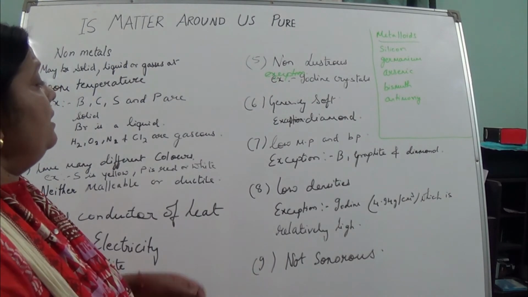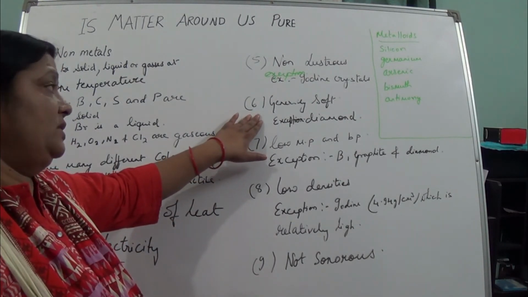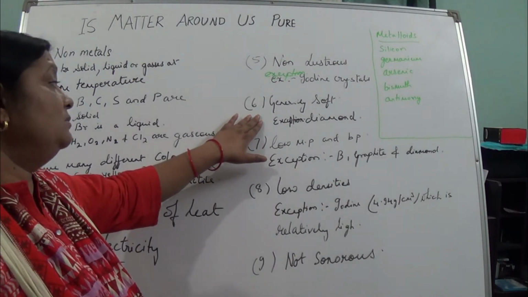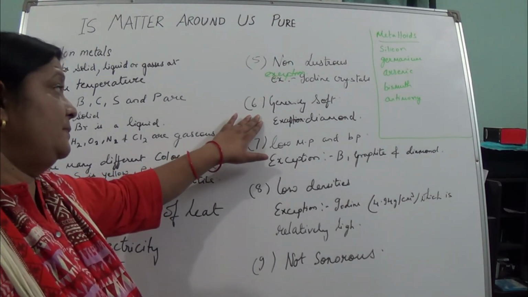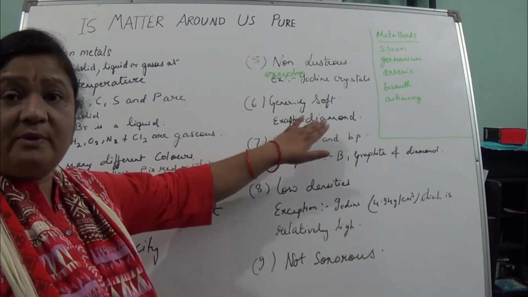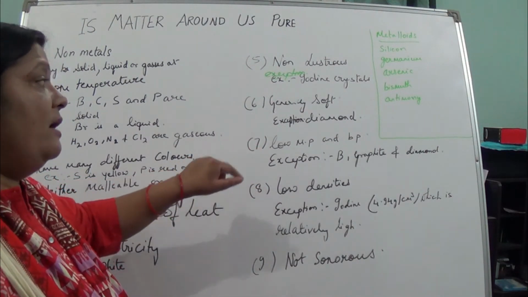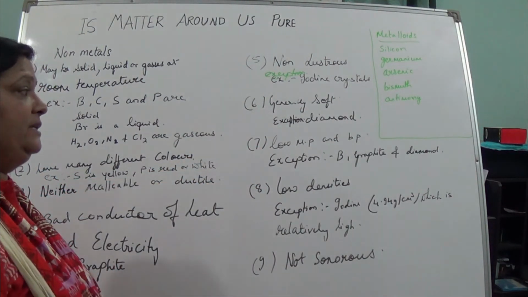Now these non-metals are generally soft in nature. But you all know diamond is one of the hardest substances. So here the exception, diamond is a non-metal, it is an allotropic form of carbon. Now they have got low melting and boiling points.